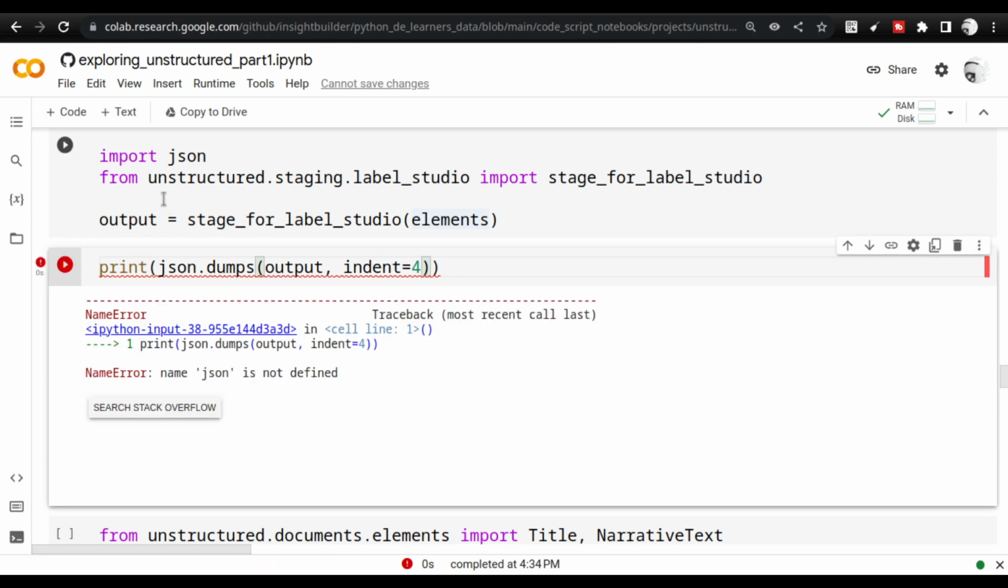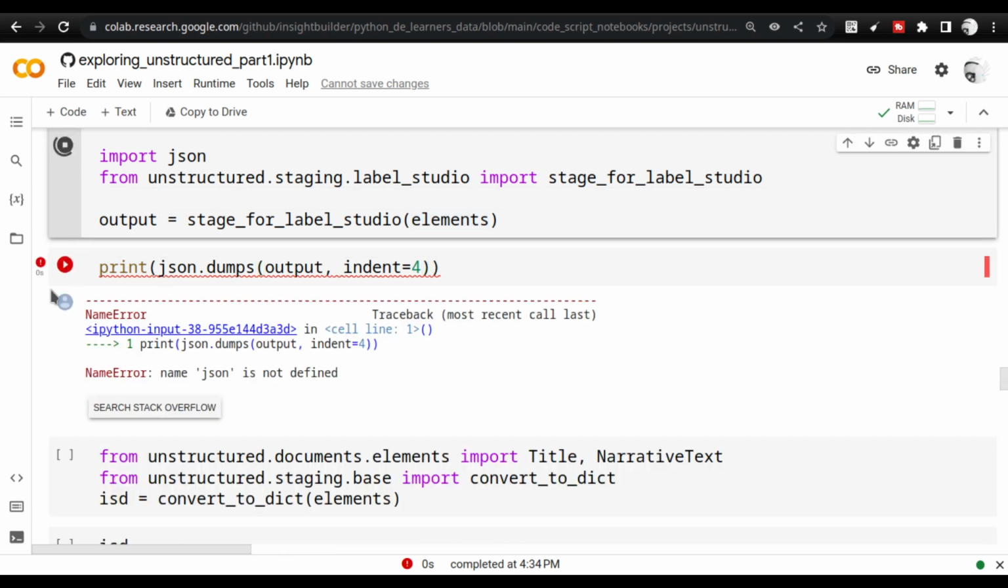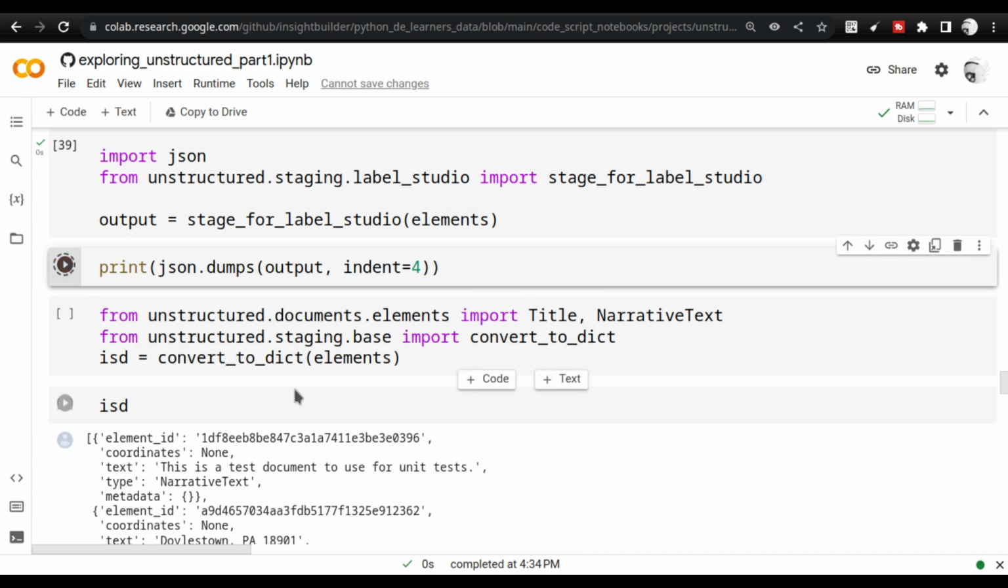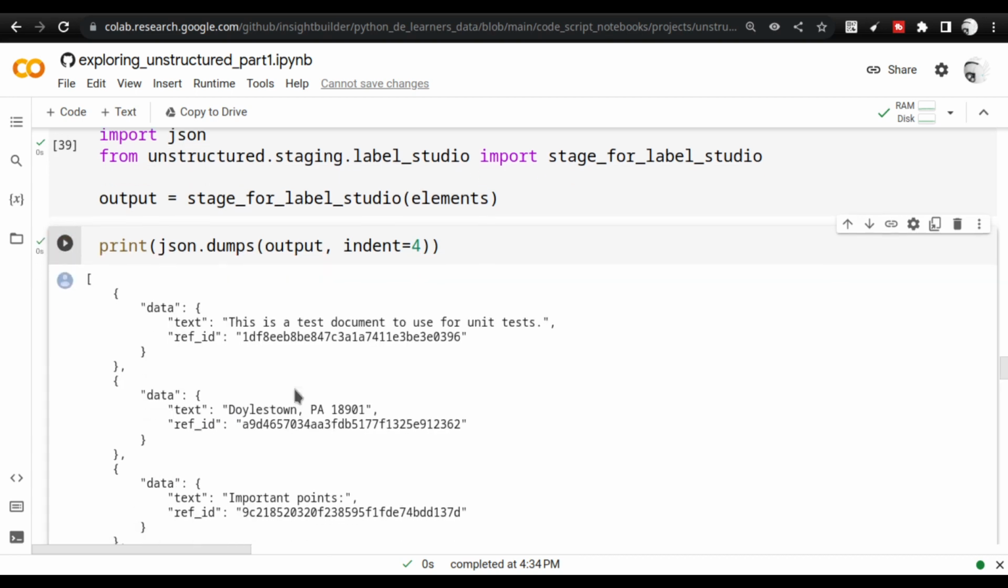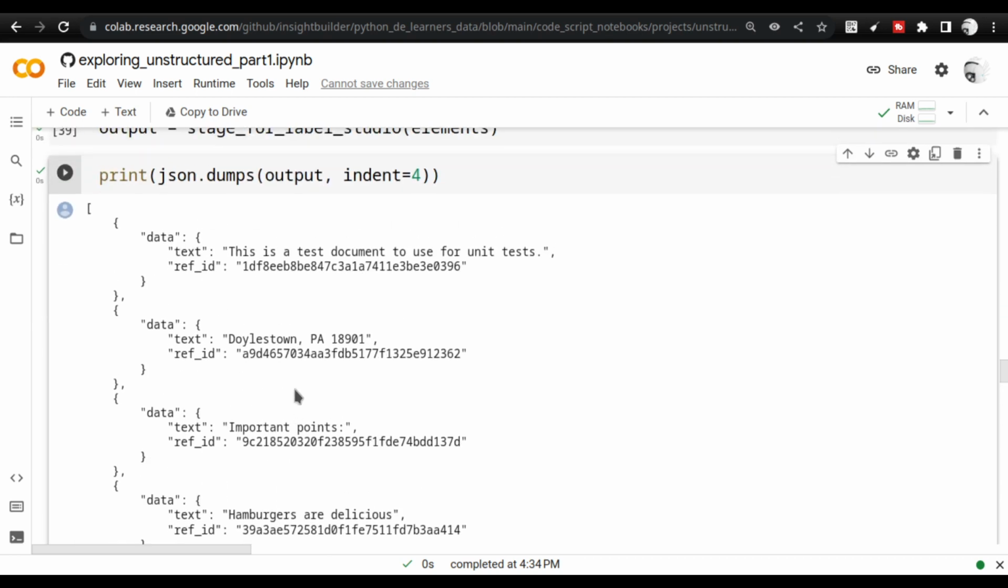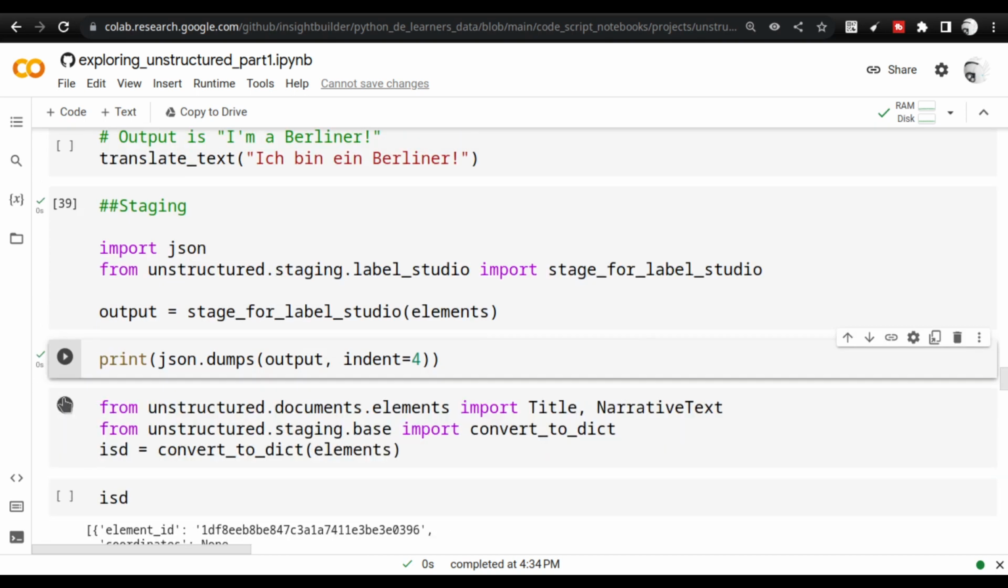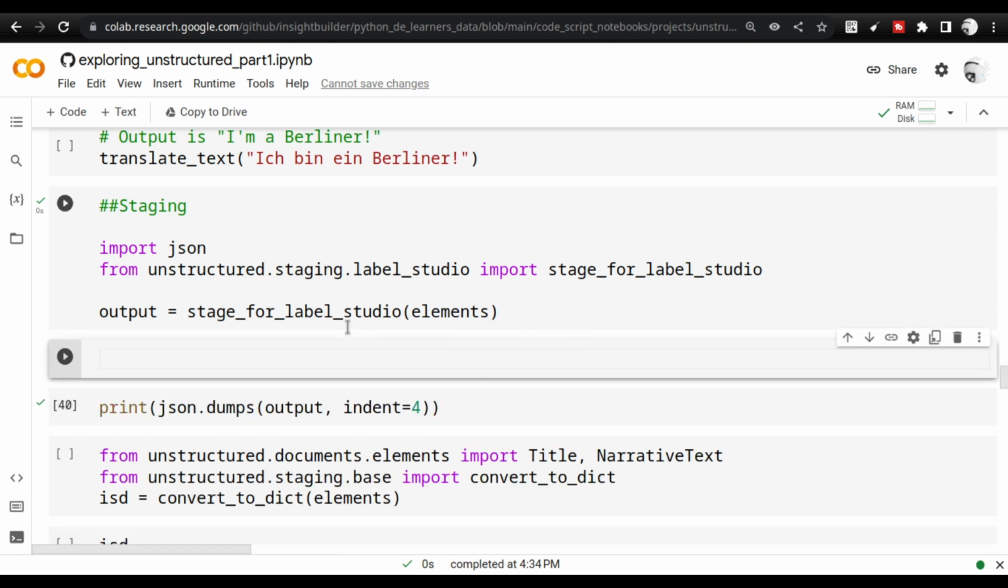The output here is not available, so that's why you are not getting it. Just a minute, let me retry it right now. So you see, this is the entire output. And this is how the elements that are created by unstructured are modified. That's what I was also talking about. Also, if you take a look at the output, let us do a type on the output.